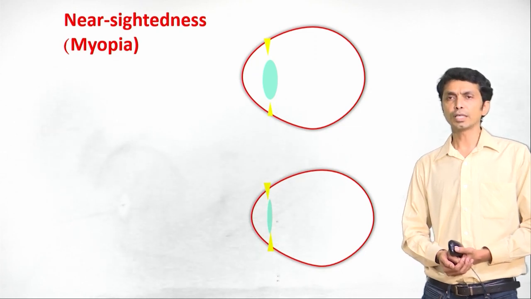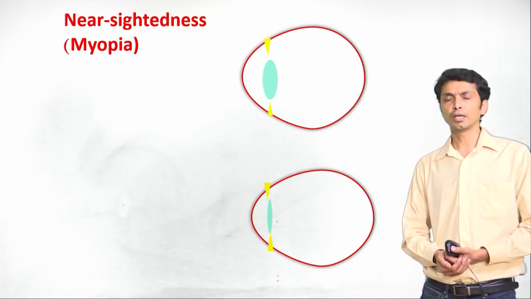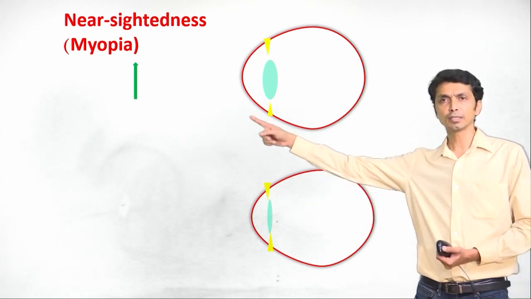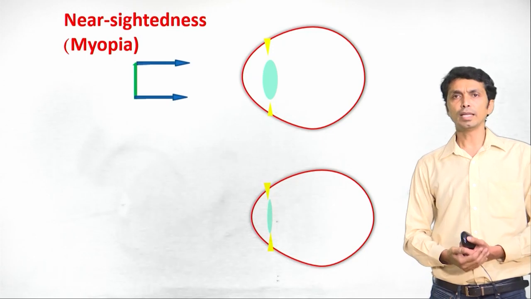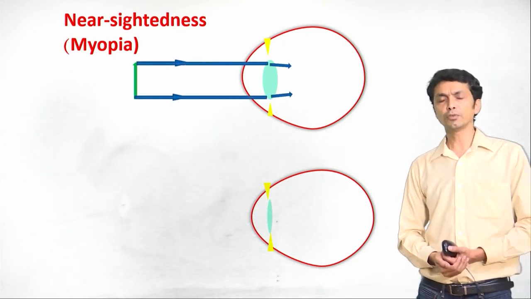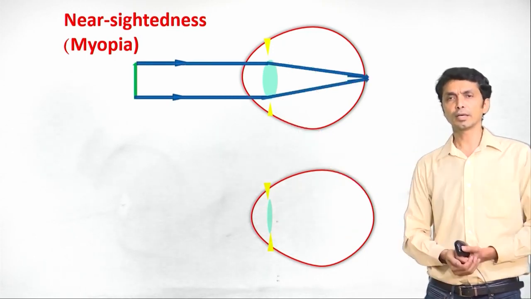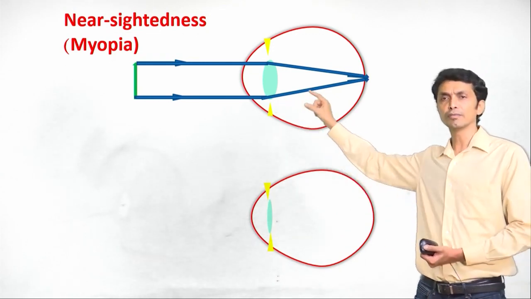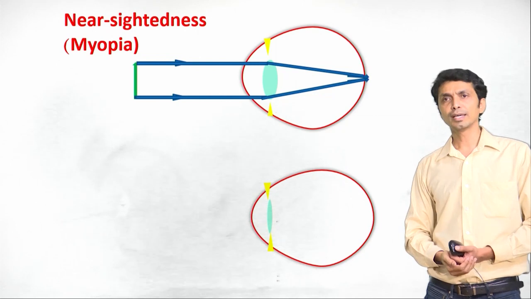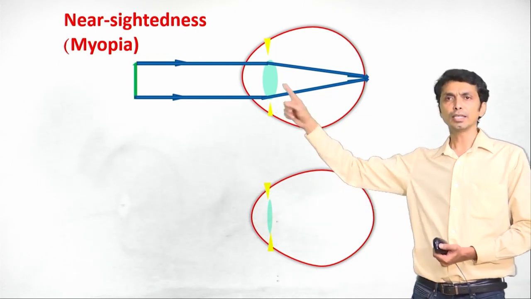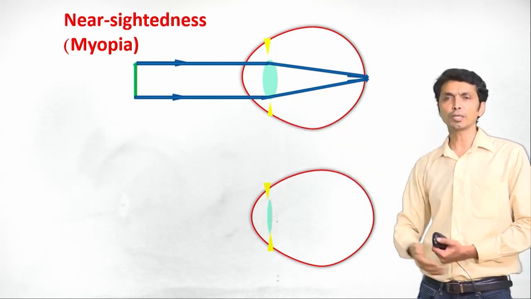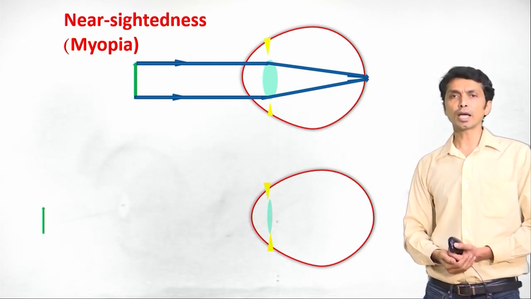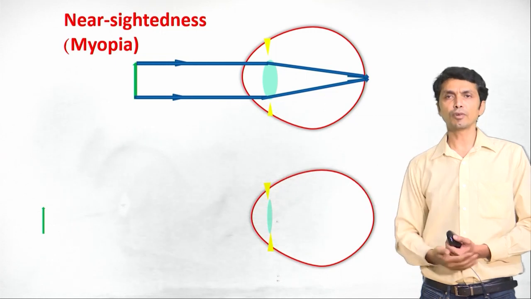For that we shall go through this ray diagram again. Here we have an object which is near to the eye. The rays are observed through the lens, and the lens has converged those rays onto the retina. So the nearer object has got a proper image on the retina. Let us see what happens when we put the object far away.